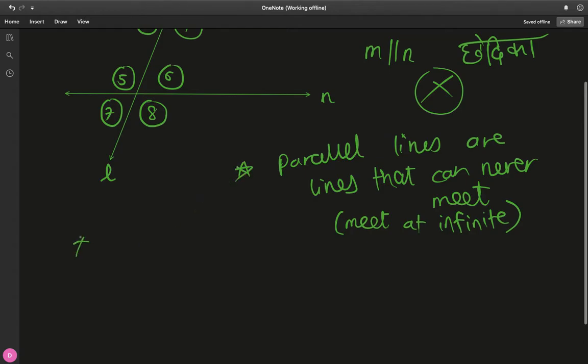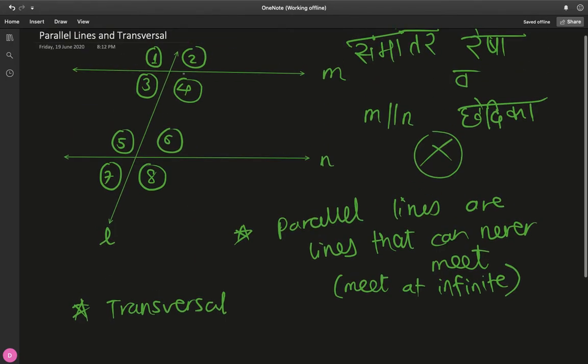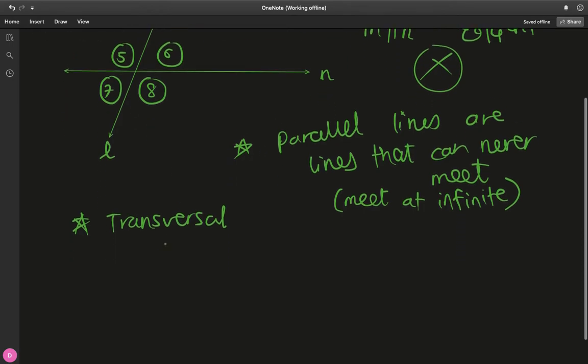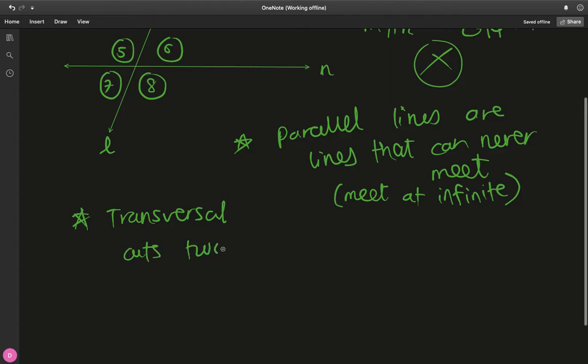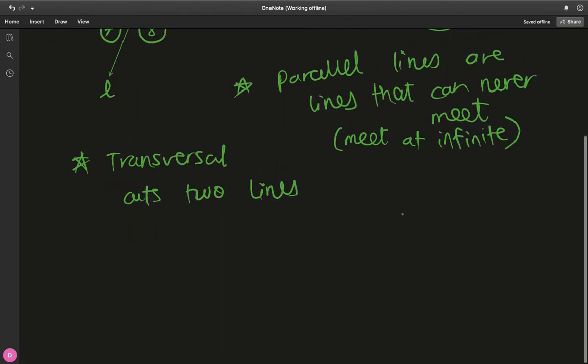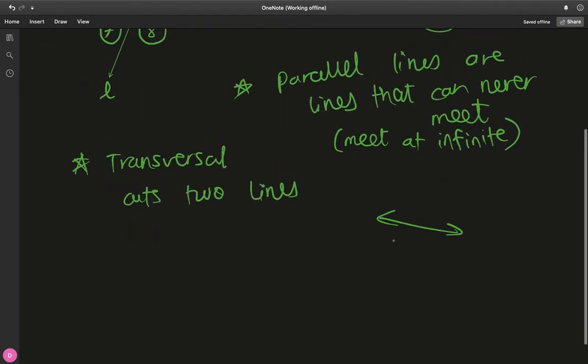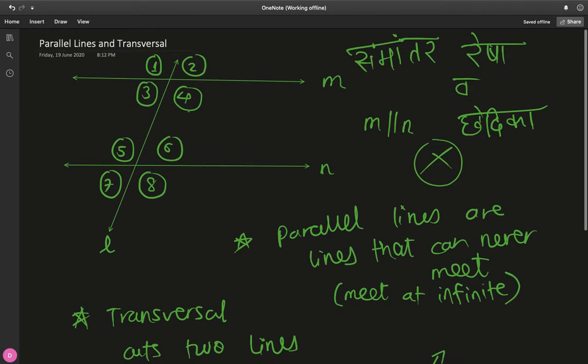Now what a transversal is, or a chedika, is basically a line that cuts two lines. They might be parallel, they might not be parallel. A transversal cuts two lines. Here the lines are parallel. You can have non-parallel lines, something like this, and clearly these two lines are not parallel. So you can have something like this, or like in the figure that I have shown, something like this.